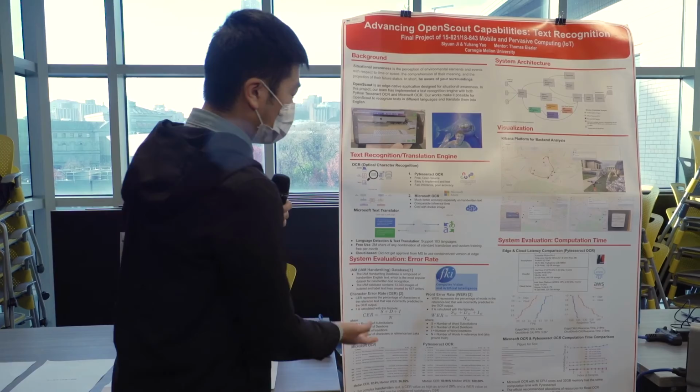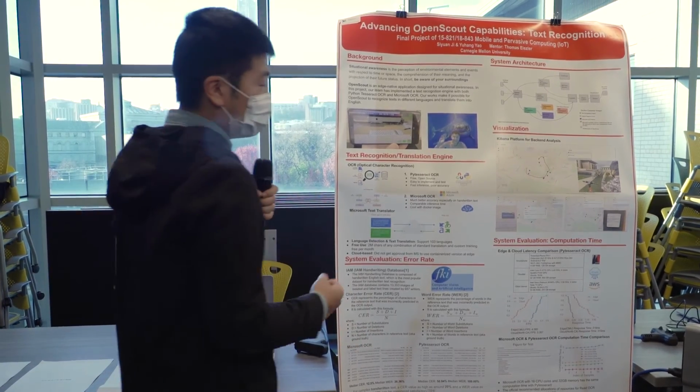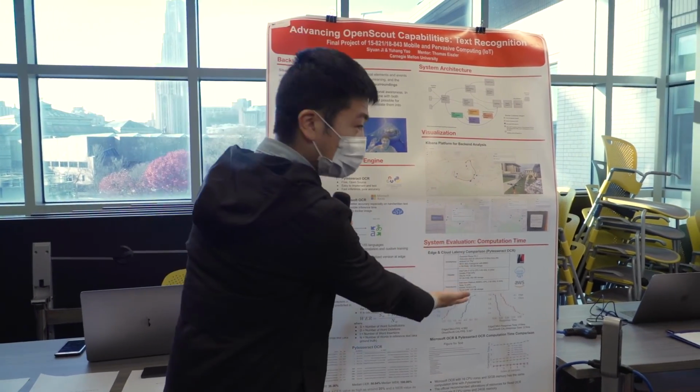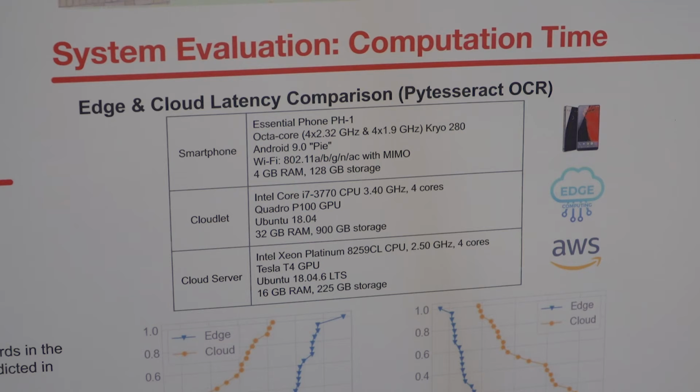After the evaluation of the error rate, we start the evaluation on the computation time. For the computation time, we mainly focus on edge and cloud latency comparison. This part is based on PyTesseract. For this work, we deployed our system onto a smartphone, so we use the smartphone as a client to evaluate the performance.